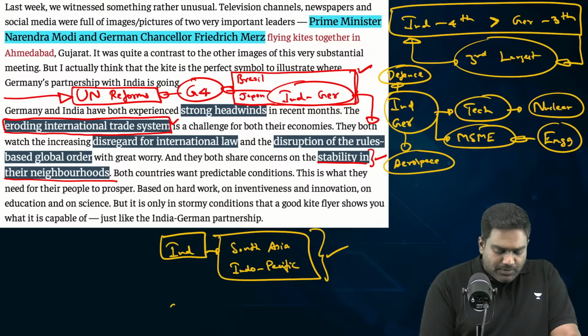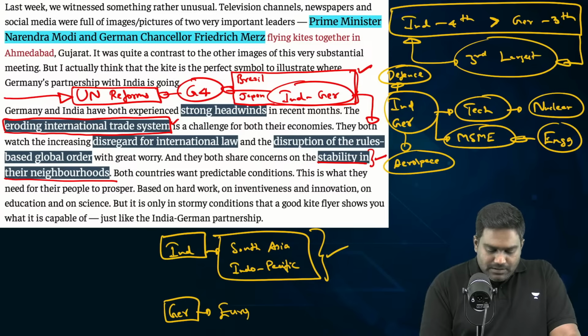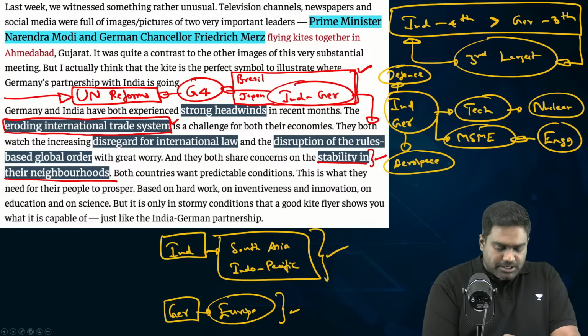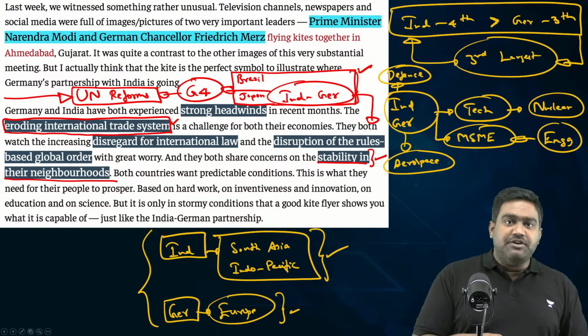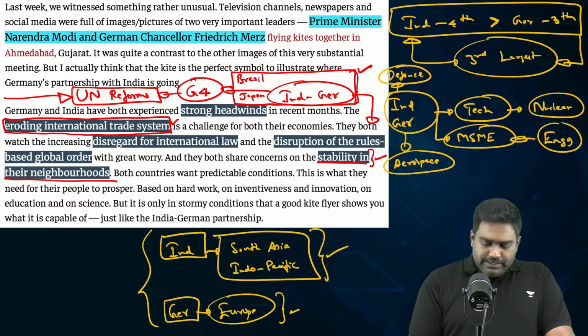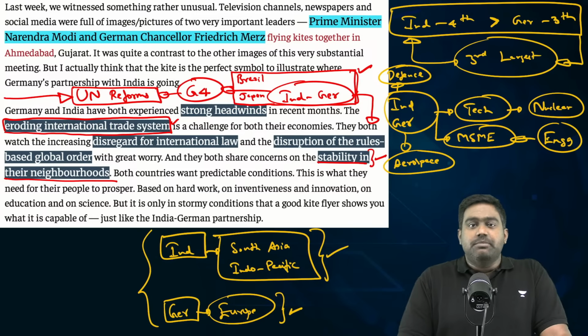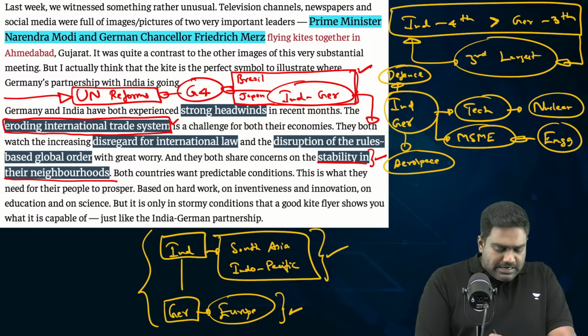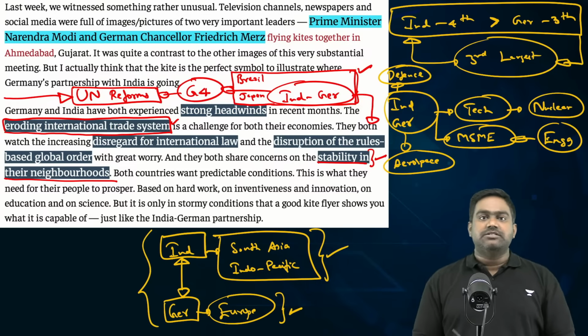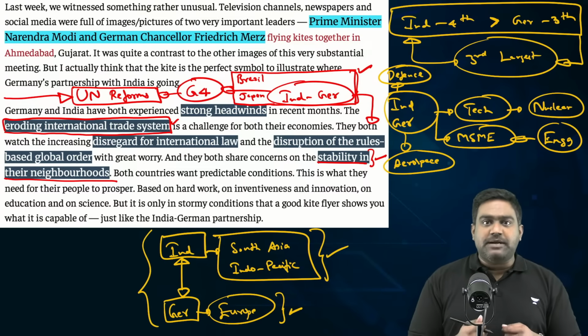Similarly, Germany is dealing with incredible security challenges in the European backyard, from the Arctic to Eurasia, especially given Russia's invasion of Ukraine. It has essentially threatened European stability and security. So both India and Germany share these common concerns as to how they can stabilize their respective neighborhoods.